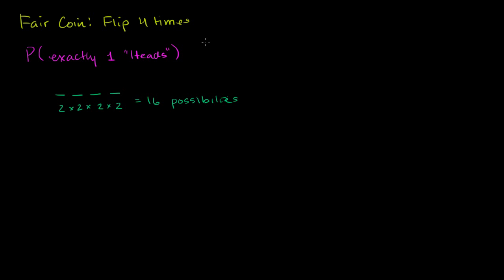You could get your heads. So this is equal to the probability of getting the heads in the first flip plus the probability of getting the heads in the second flip plus the probability of getting the heads in the third flip. Remember, exactly 1 heads. We're not saying at least 1, exactly 1 heads. So probability in the third flip, and then, or the possibility that you get heads in the fourth flip.